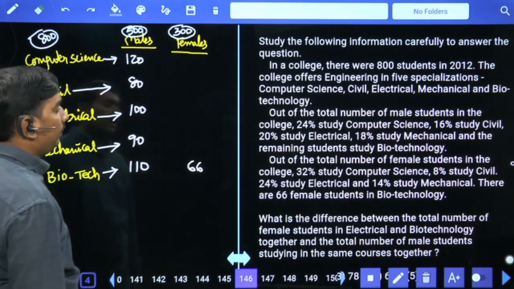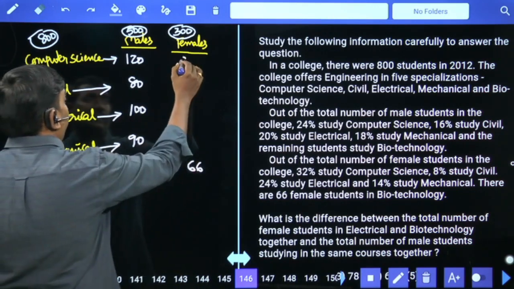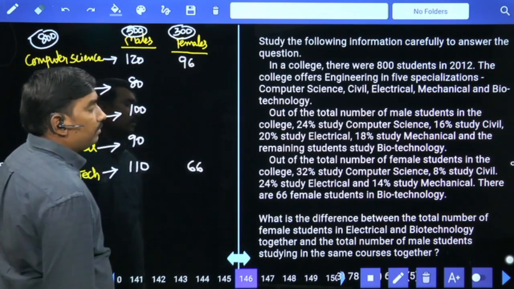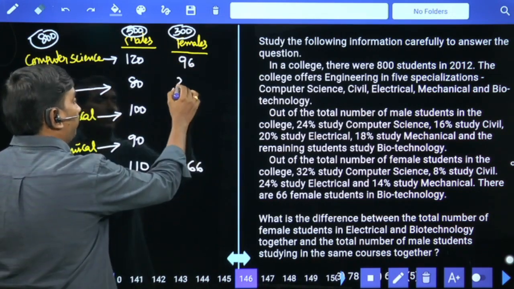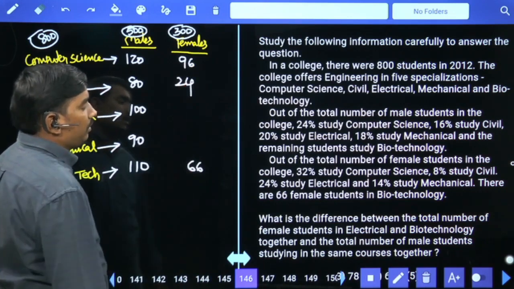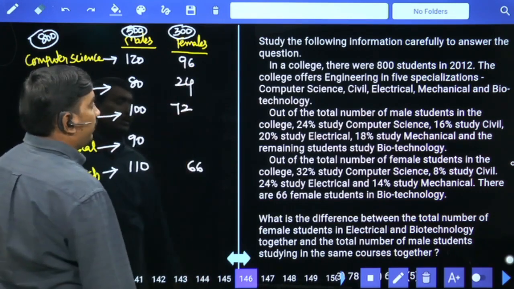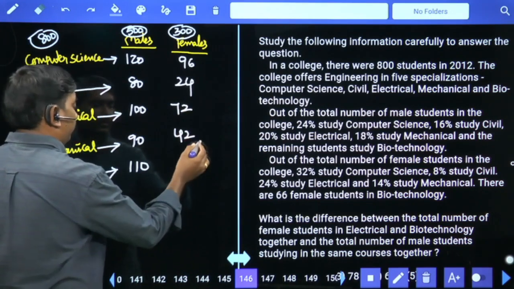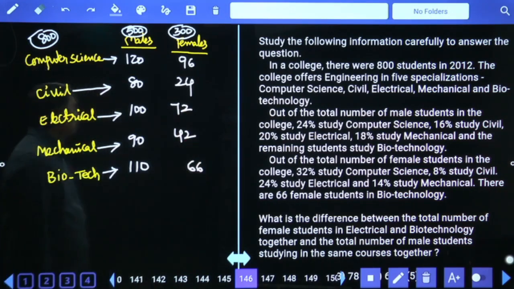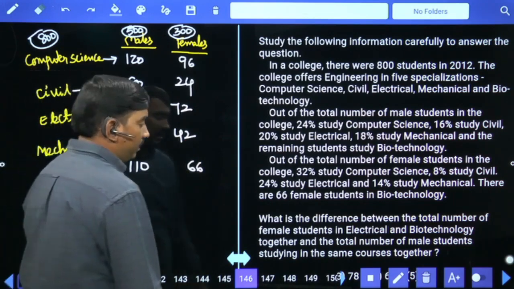Out of the female, 32% computer science, 96. 8% civil, 24. 24% electrical, 72. 14% mechanical, 42. This is the given data.